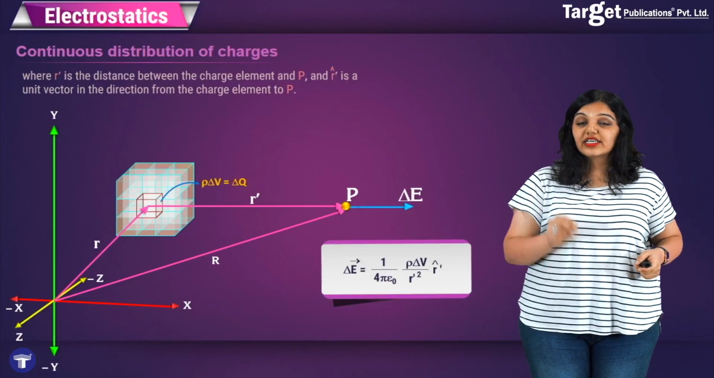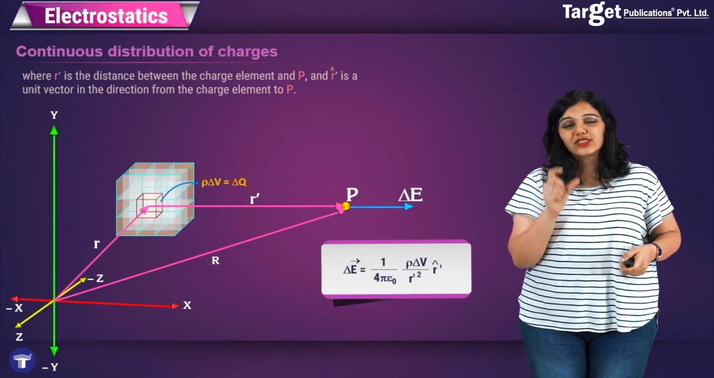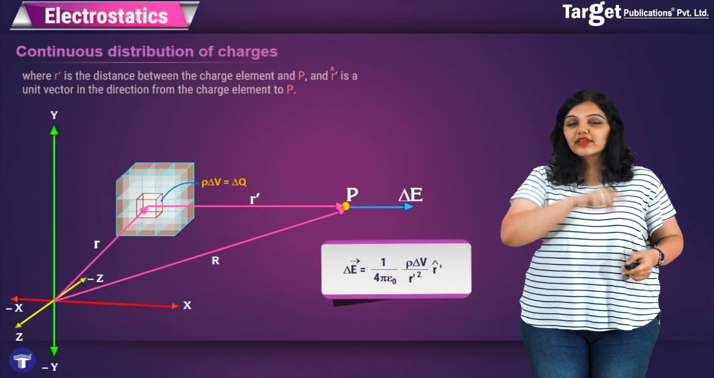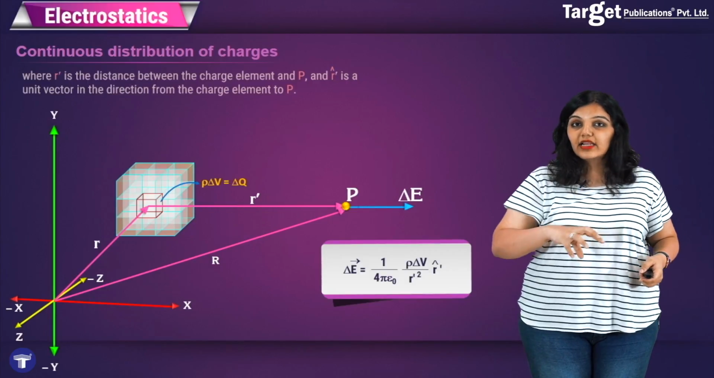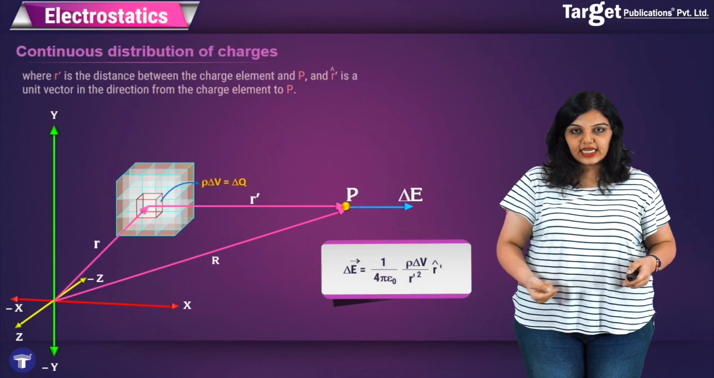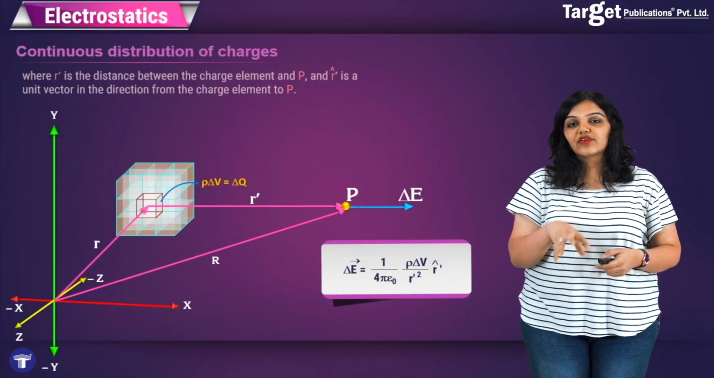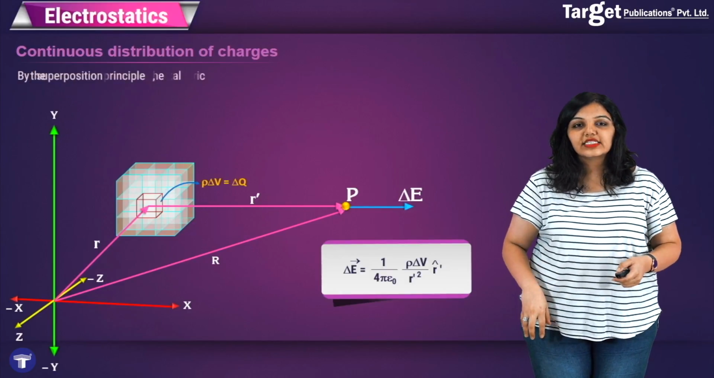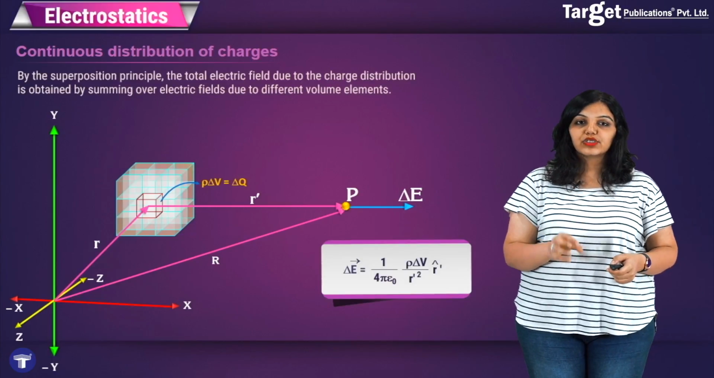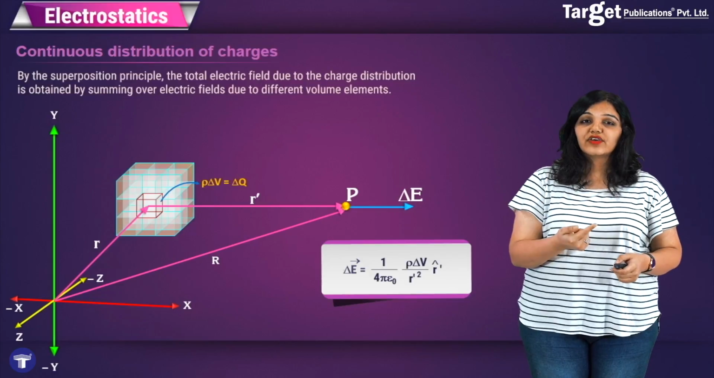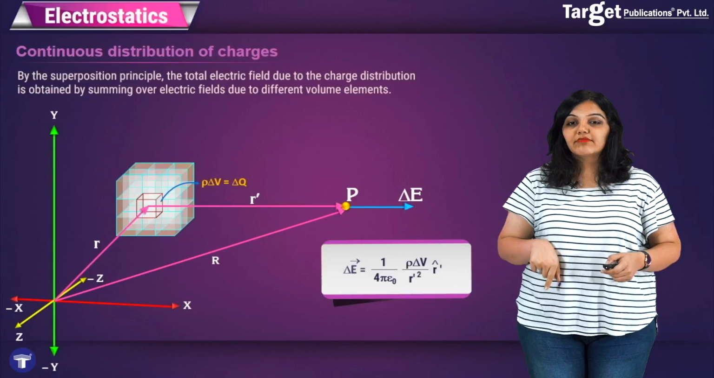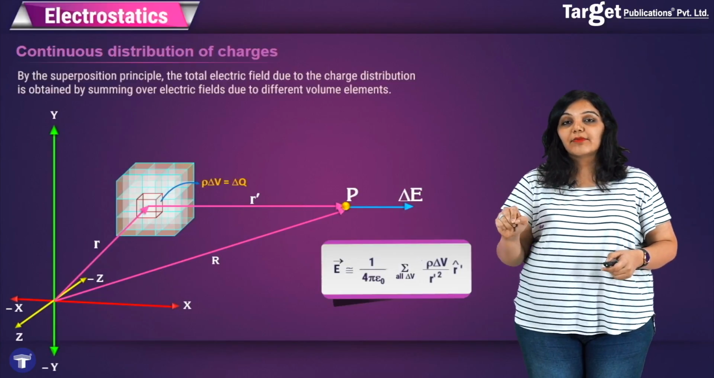But this electric field is not E, it is delta E, because it is the electric field only due to one small element. So if I want to find the total electric field due to all the elements, that is, due to the entire object, then one by one I'll have to add up all the delta E's, and together they will give me the electric field at point P. Therefore I say that by the superposition principle, the total electric field due to the charge distribution is obtained by summing over electric fields due to different volume elements.